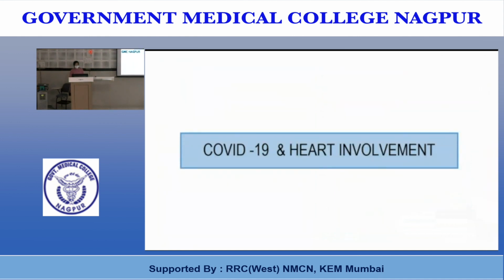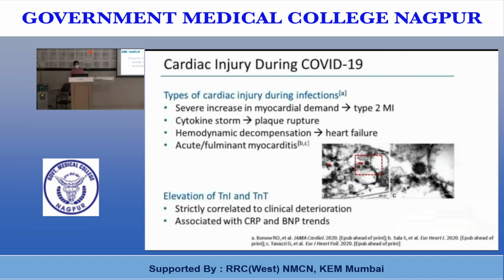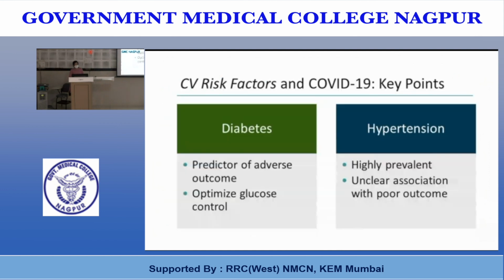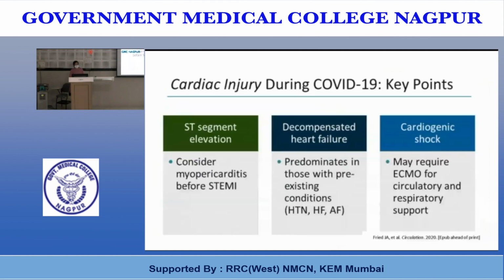Then system involvement in COVID-19. Heart involvement: cardiac injury is there during COVID-19. Severe increase in myocardial demand leads to type 2 myocardial infarction. Cytokine storm leads to plaque rupture, and hemodynamic decompensation leads to heart failure. The patient may have acute or fulminant myocarditis. There is an elevation of troponin levels in cardiac injury. The cardiovascular risk is more in diabetic and hypertensive patients. Cardiac injury like ST segment elevation is there, presenting as myopericarditis, decompensated heart failure, and cardiogenic shock requiring support.